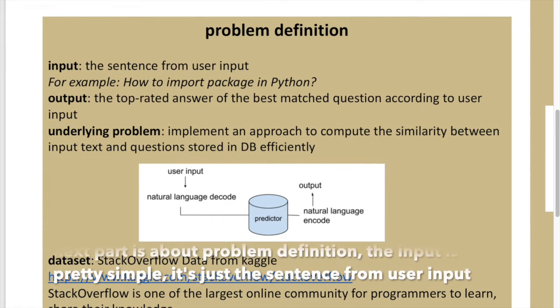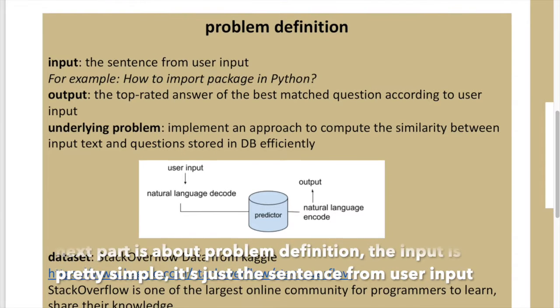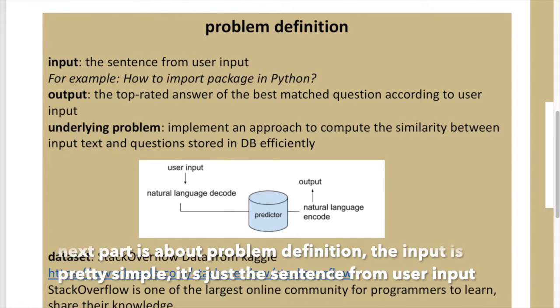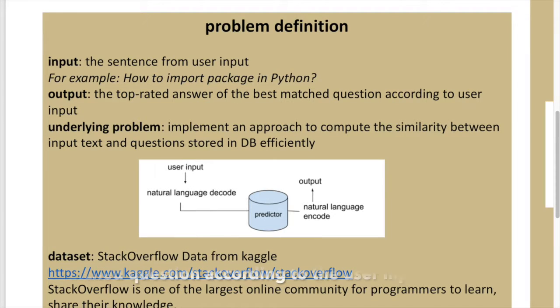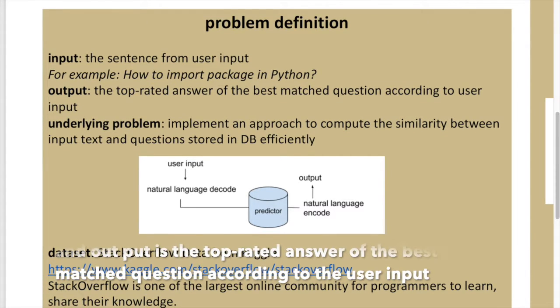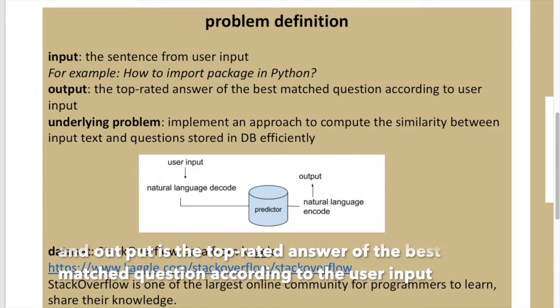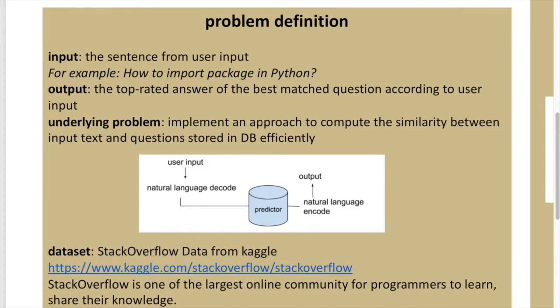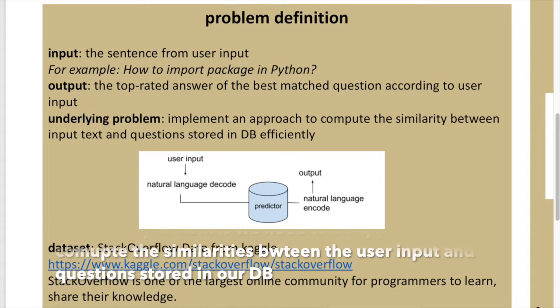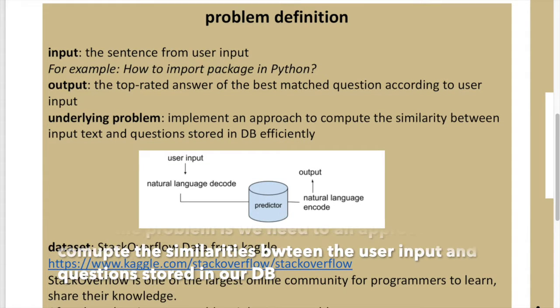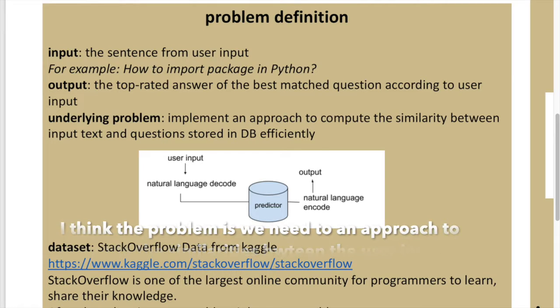So the next part is about the problem definition. The input is pretty simple. It's just the sentence from user input. And the output is the top-rated answer of the best matched question according to the user input. The problem is we need to implement an approach to compute the similarity between your input text and the questions stored in our database.